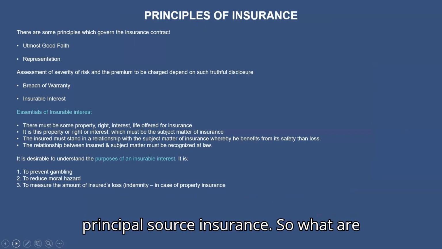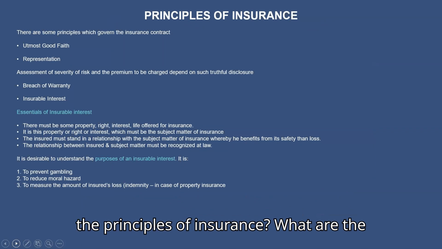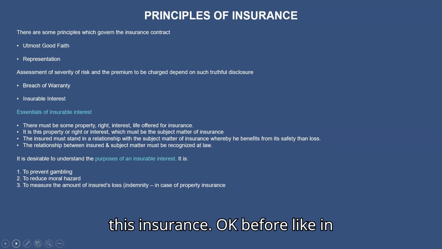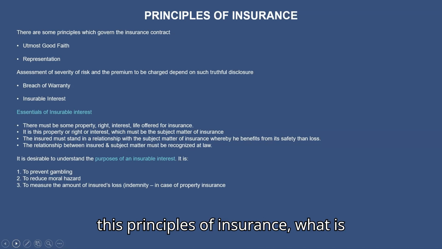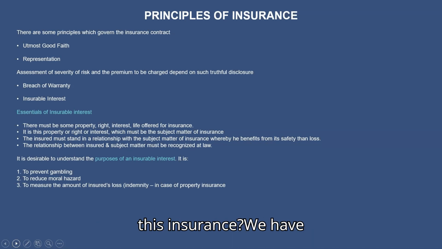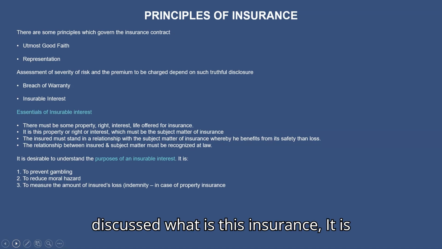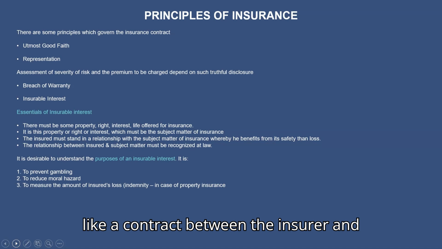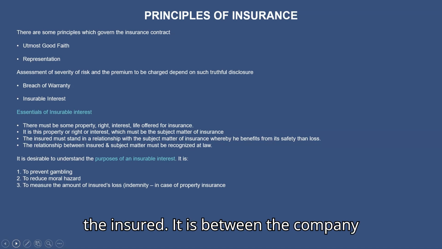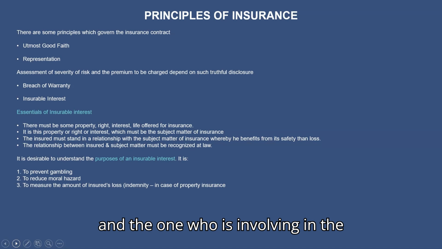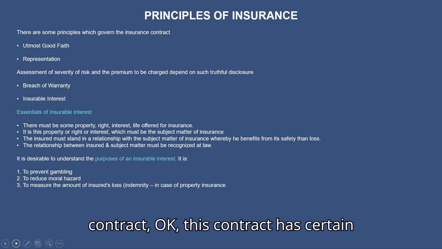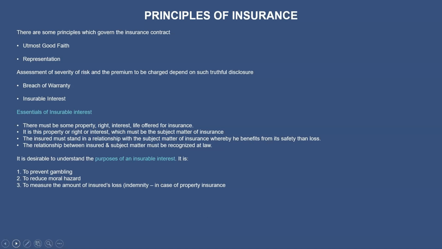Next, we will see the principles of insurance. So, what are the principles of insurance? What are the foremost things, or the main important things in insurance? We have discussed what insurance is. It is like a contract between the insurer and the insured, between the company and the one who is entering the contract. That is the simple meaning of insurance. So this contract has certain principles.